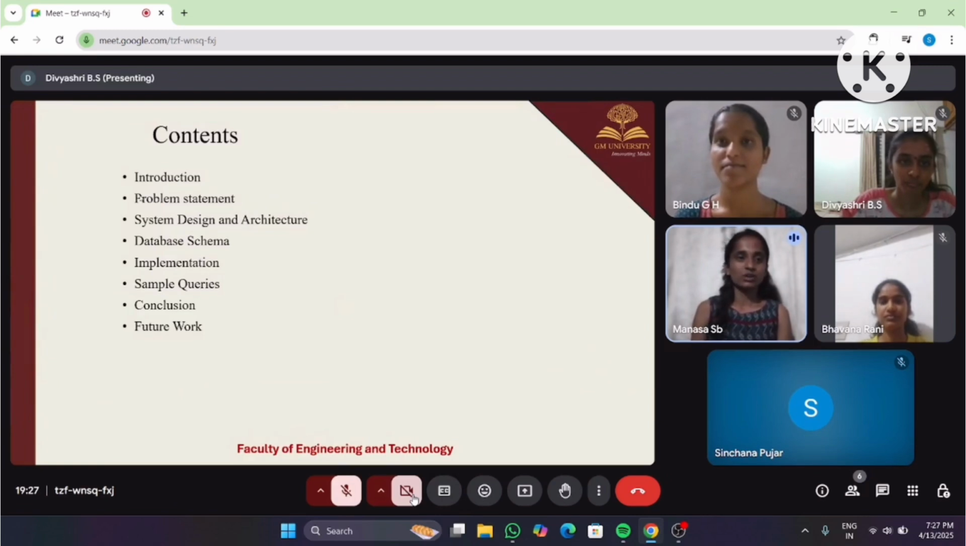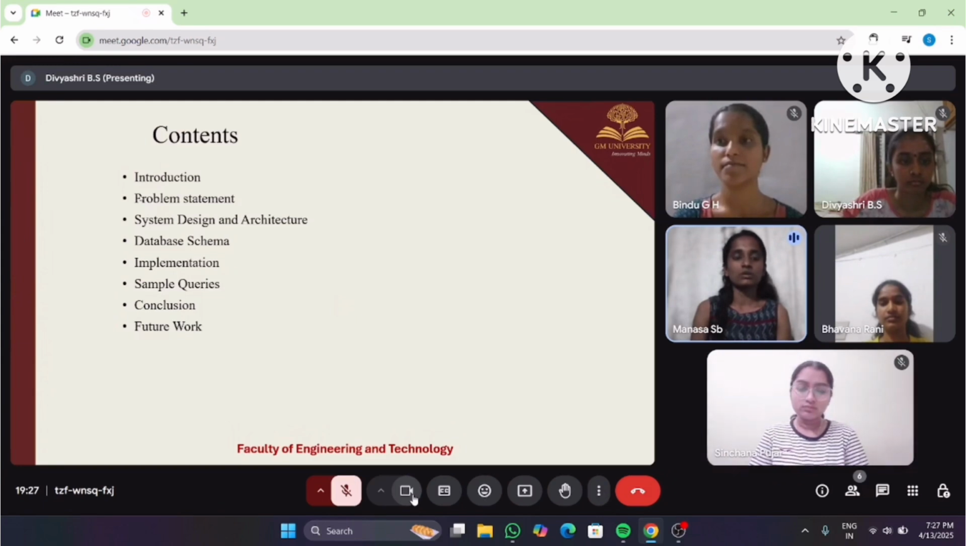Here is a quick overview of the contents we will be covering today: introduction, problem statement, system design and architecture, database schema, implementation, sample queries, conclusion and future work.